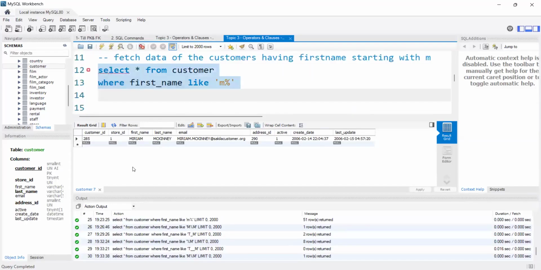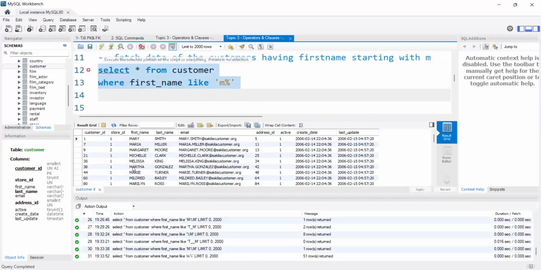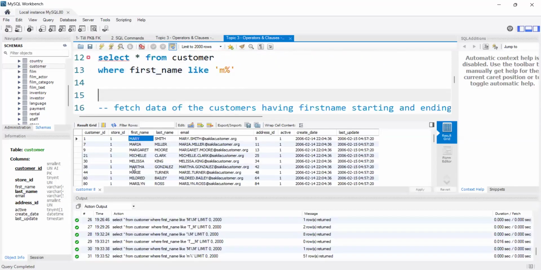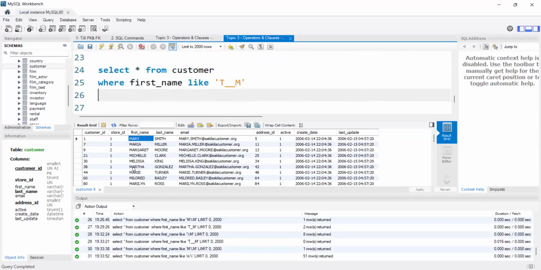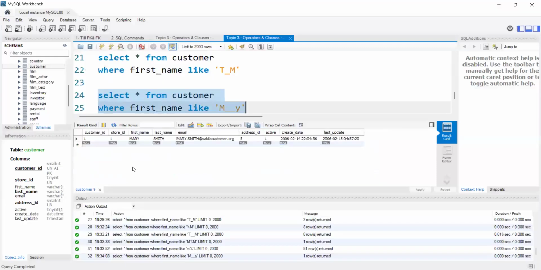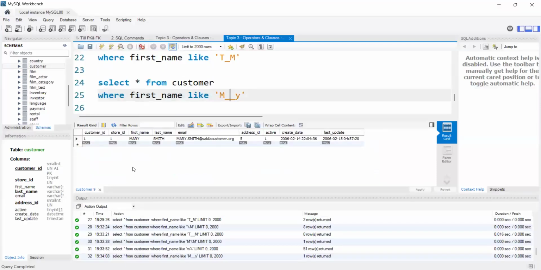One second. Suppose we have Mary, M-A-R-Y. I can write it as M here, Y here, and in between two underscores. See, it is displaying Mary.